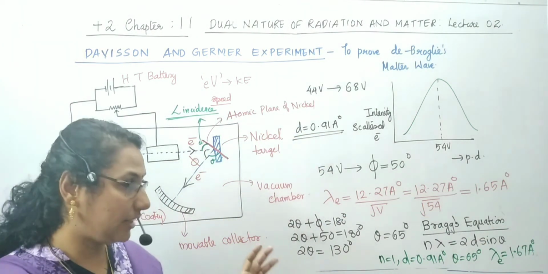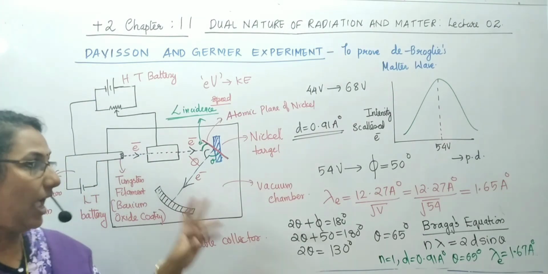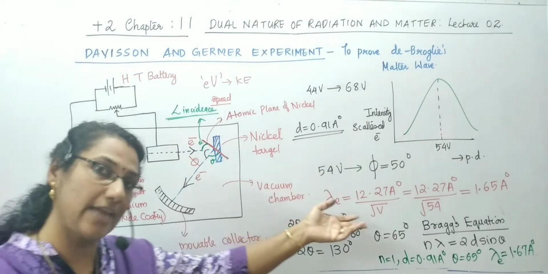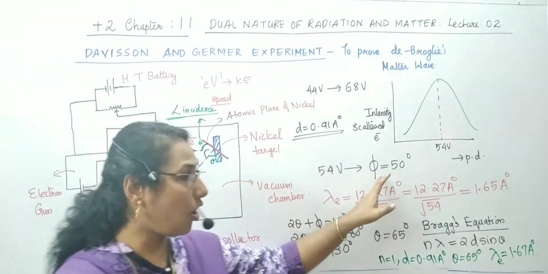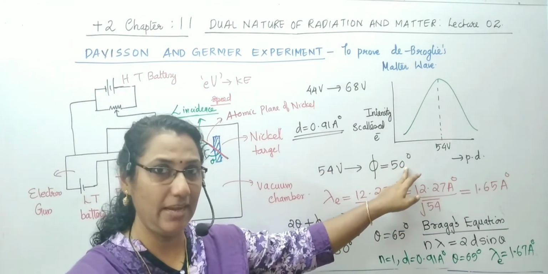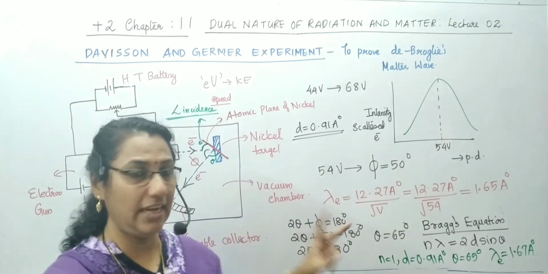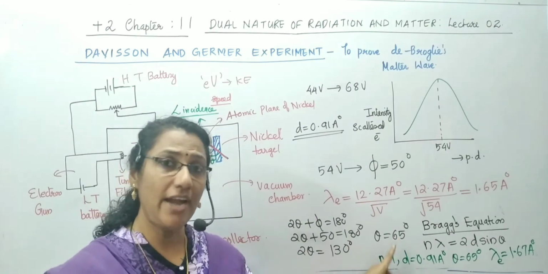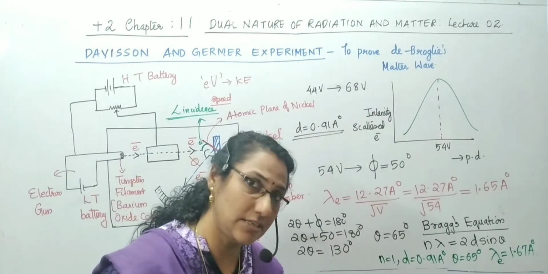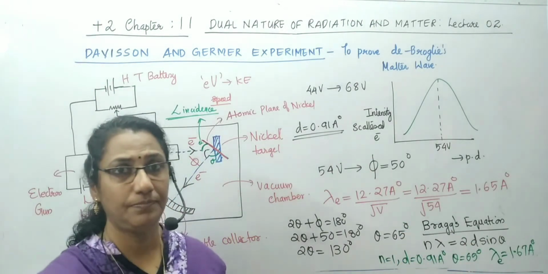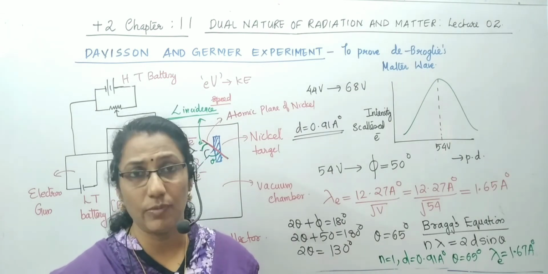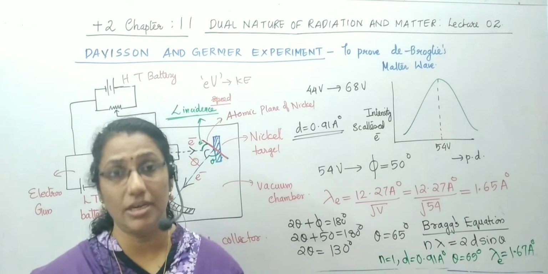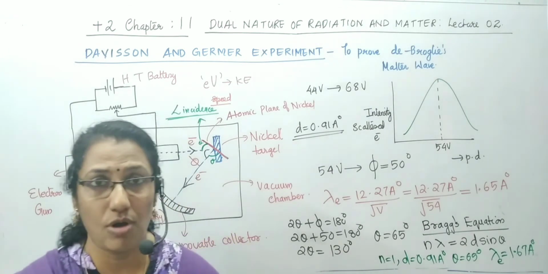So what they did at first, considering the 54 volt where the intensity of scattered electrons is maximum, they got the angle of scattering as 50 degree. Taking this, they got the angle of incidence as 65 degree. Providing 65 degree to Bragg's equation, it satisfies the Bragg equation, and providing 54 volt to de-Broglie's equation, it also satisfies de-Broglie's equation.